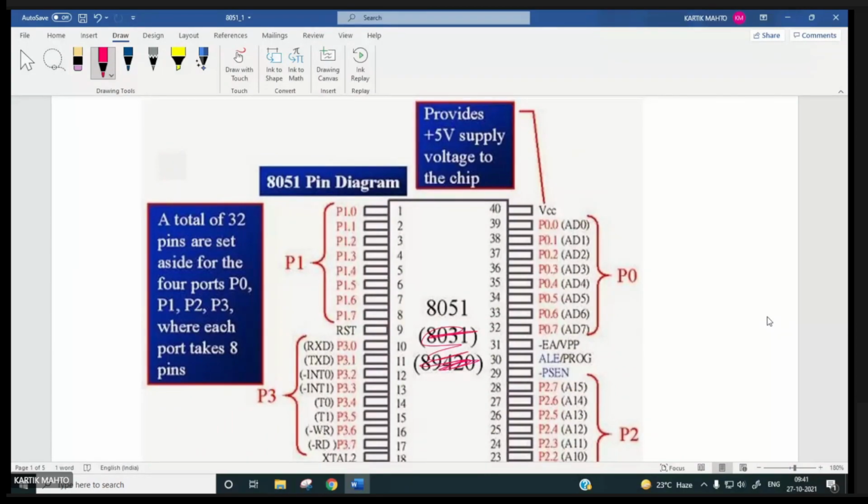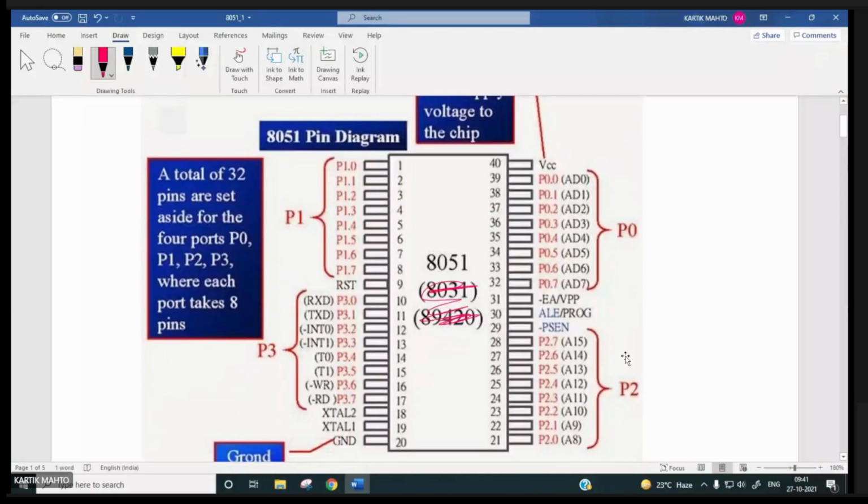right? The pin diagram is there. So inside this 8051, we have CPU, we have RAM, we have ROM, and very important, IO ports are there.